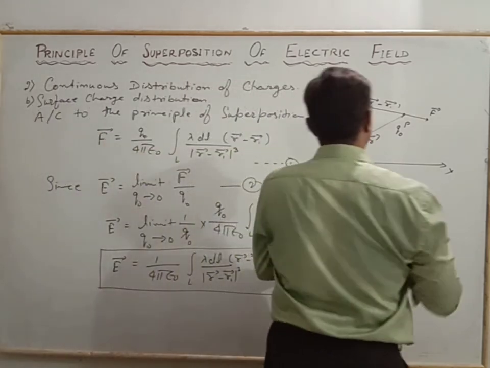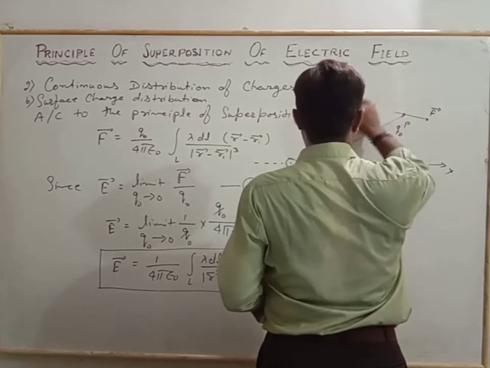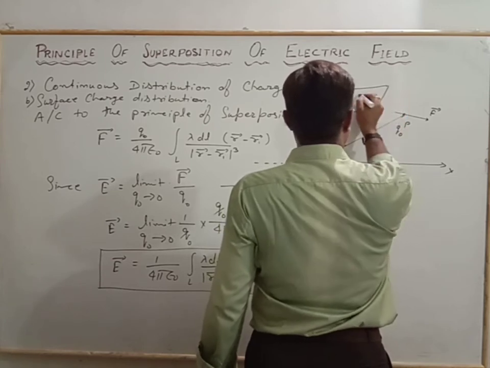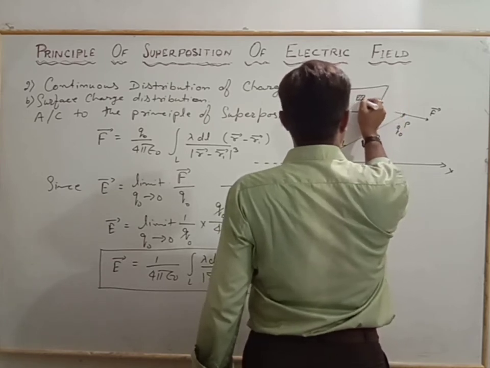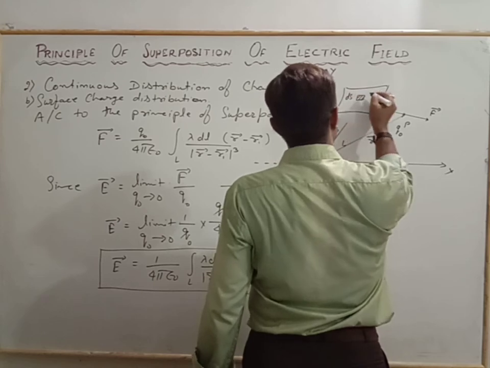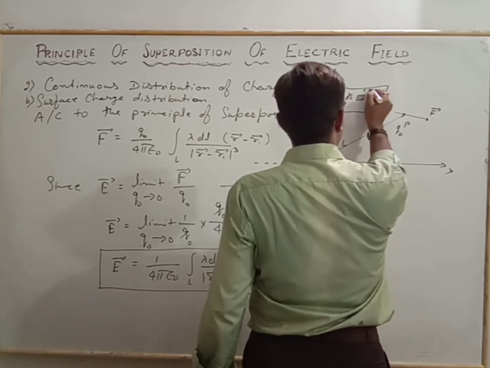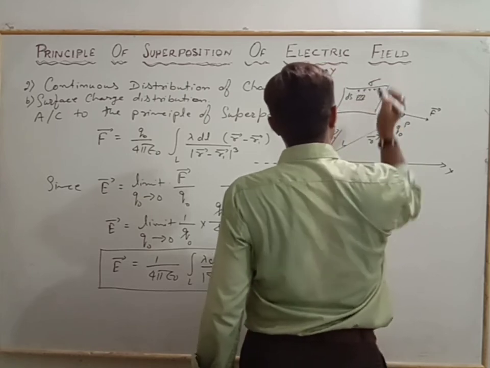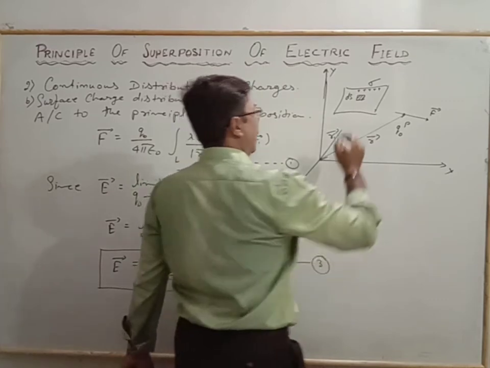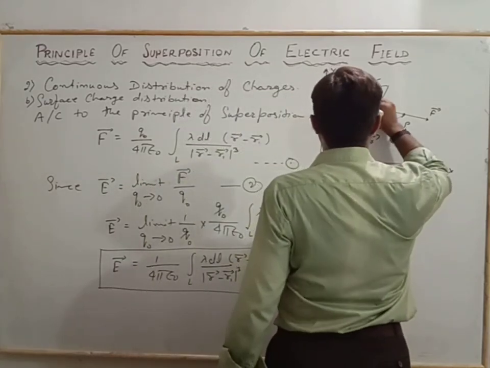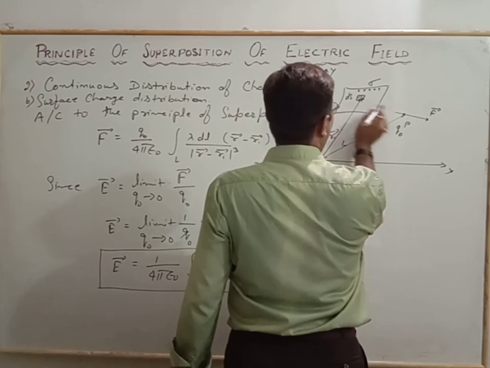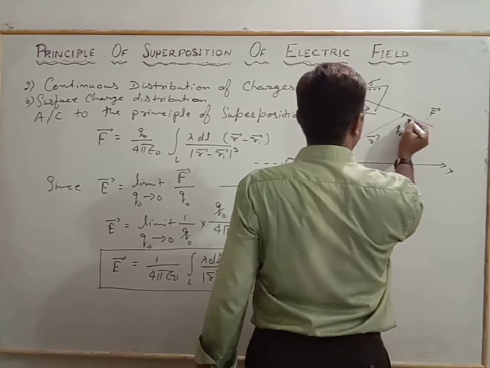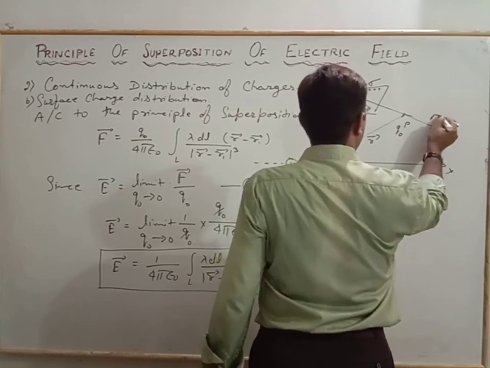Now the arrangement is surface charge, so we make a surface here, at which is a very small surface element ds, where the charges are distributed uniformly, continuously, with the surface charge density sigma, and the location for this is r1, and the point P where the test charge we consider, that is the force F vector.